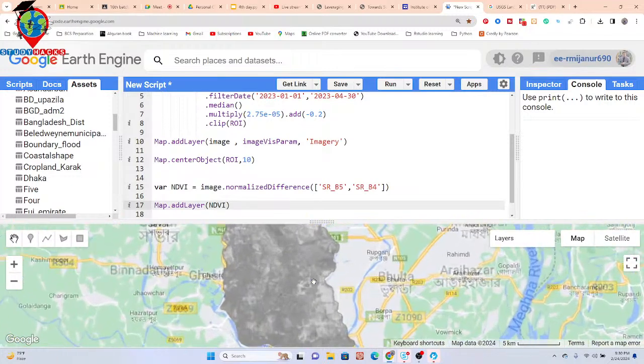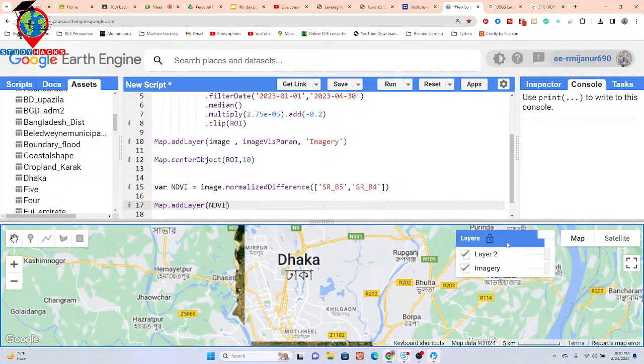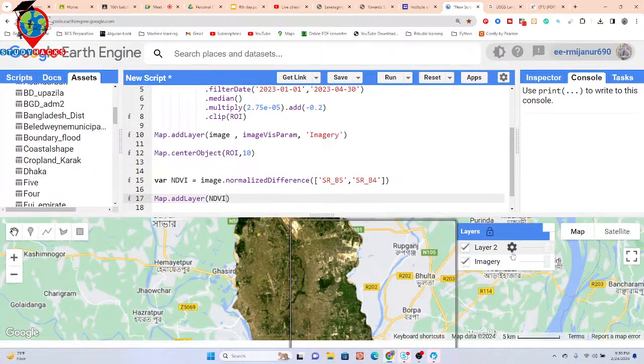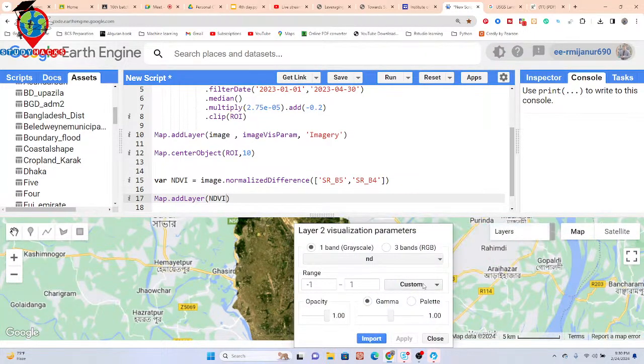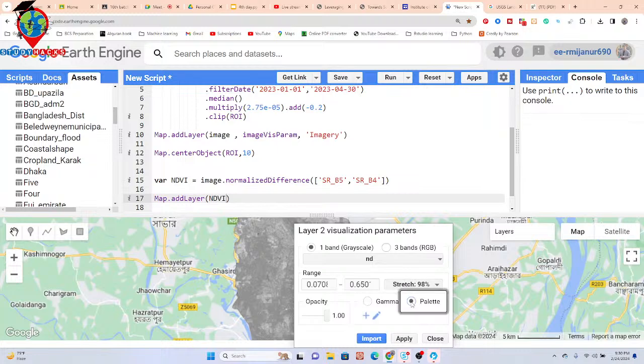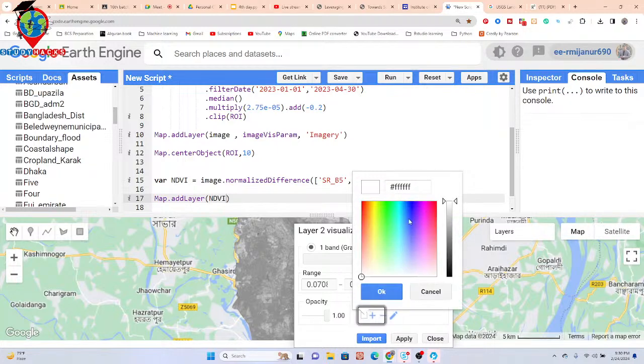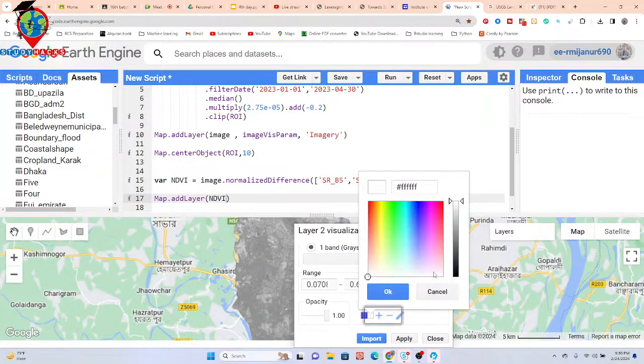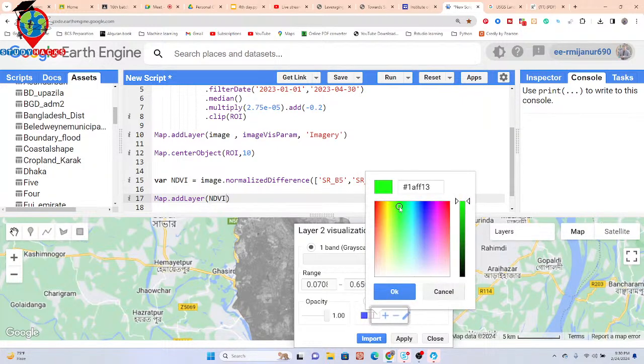Okay, it looks like that. Now I want to add the visualization. Suppose I click here, and then I choose custom 98% stretching, and further I set the color palette. Suppose for low vegetation, I show this type of blue color, then I show this type of white color, and then I show the green color for the vegetation.